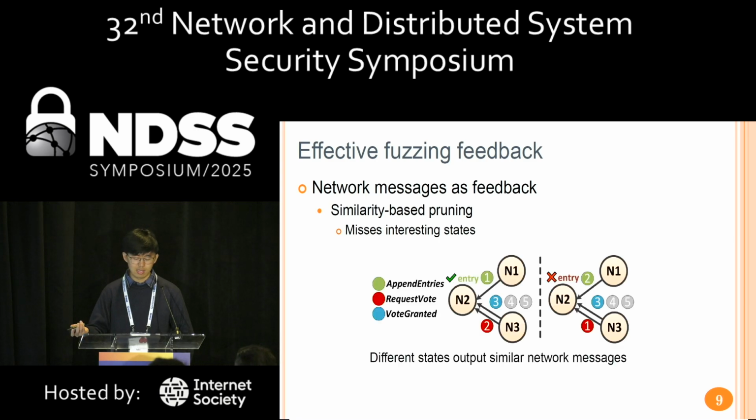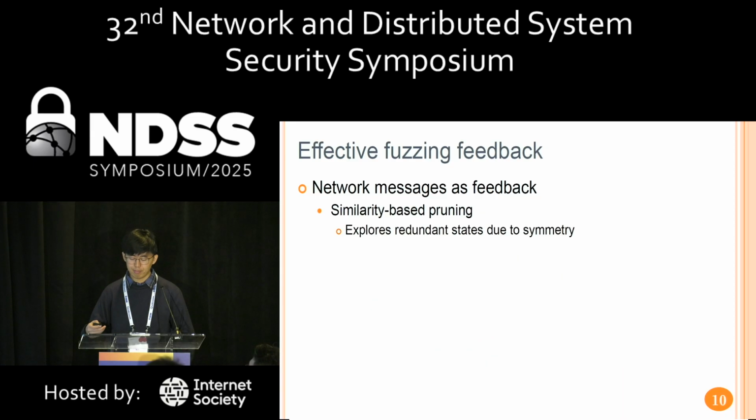Let's see this figure. This figure shows a motivating example with Raft. Current leader N1 sends an append entries message to follower N2, concurrently due to a network partition. N3 starts the election and sends a request vote message and then a vote granted message to N2. The change of the order of these messages leads to different states. Since the difference is not significant in a long sequence, similarity-based pruning considers the two sequences similar, and thus may only pick one of these different states.